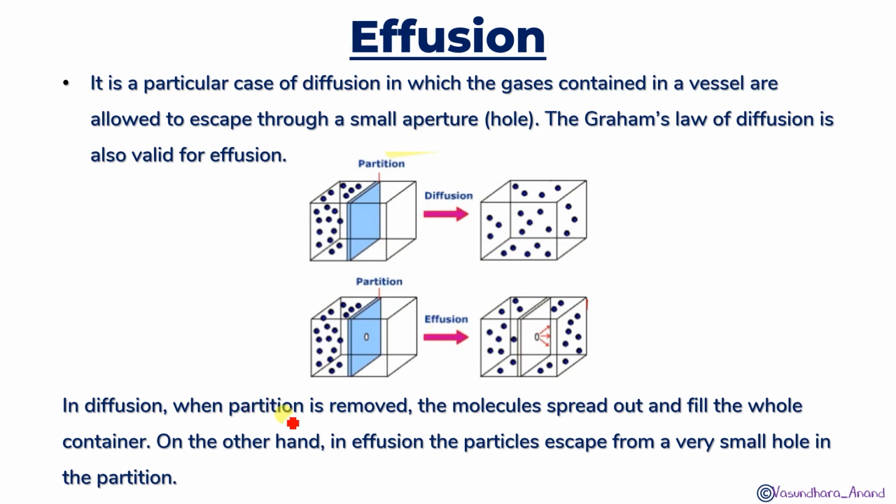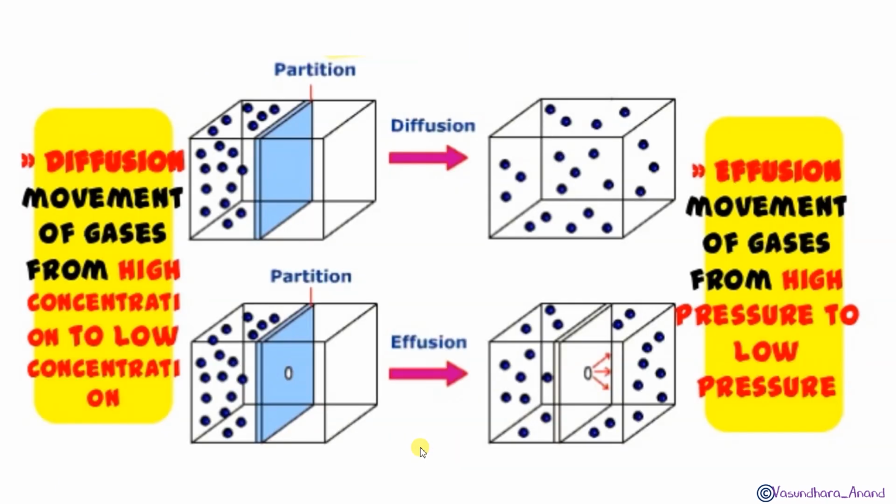In diffusion, when the partition is removed, the molecules spread out and fill the whole container. On the other hand, in effusion, the particles escape through a very small hole in the partition. Yes, there is no such difference. So here, diffusion is the movement of gases from high concentration to low concentration, obviously. Effusion is also the movement of gases from high concentration. We will not say high concentration here; a particular word we will use is high pressure to low pressure.